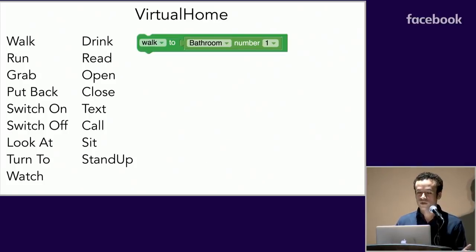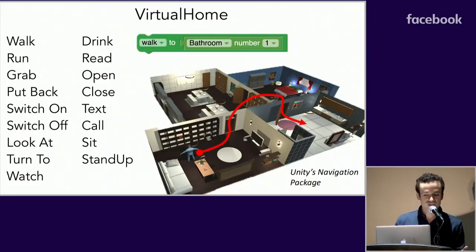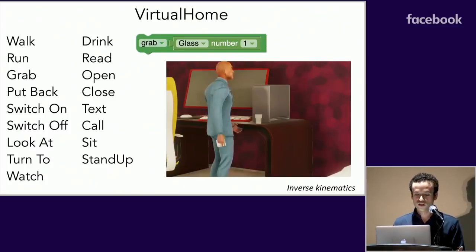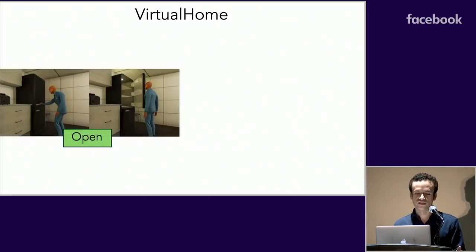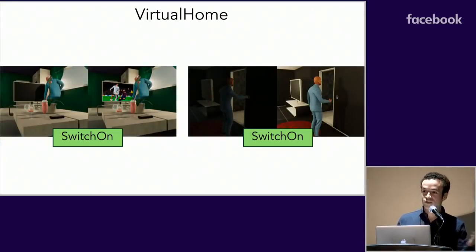For an action such as walking to the bathroom, we take one of the apartments, check where the bathroom is, and use Unity's navigation package to drive the agent towards it. For other actions such as interacting, like here in grabbing a glass, we compute the agent's final position relative to the glass and perform inverse kinematics to realize a realistic animation. We do similarly with other actions such as opening, sitting, and so on, where we also animate the objects for realistic animations. Notice that the same action can be done in multiple ways depending on the object you interact with, such as here switching on the TV or the lights.